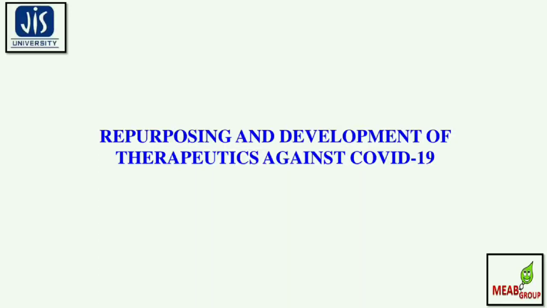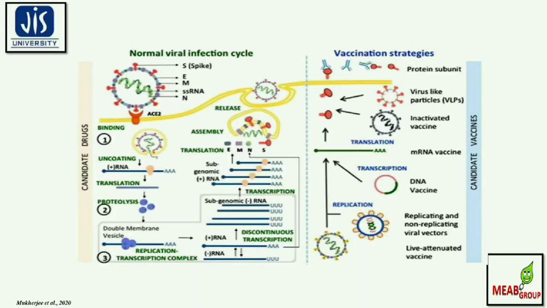So this nice pictorial presentation deals with 2 different segments. Number 1 is the normal viral infection cycle of SARS-CoV-2. The second one deals with the vaccination strategies. The viral life cycle of SARS-CoV-2 has been depicted here in a few steps. Number 1 is the binding, followed by proteolysis, followed by replication-transcription complex development, translation, assembly, and finally the virion particle gets released by the exocytosis procedure.